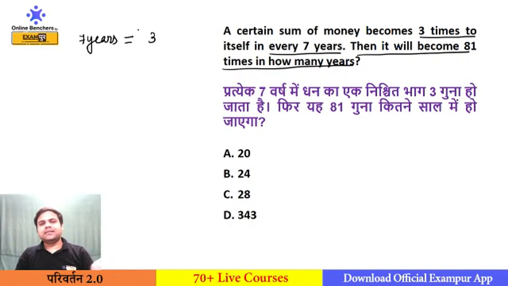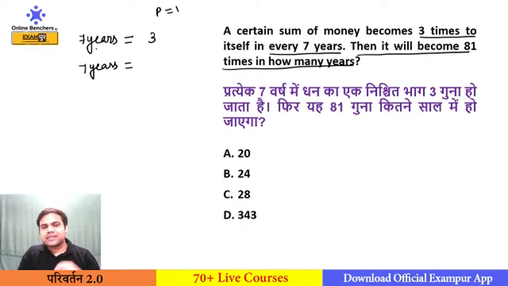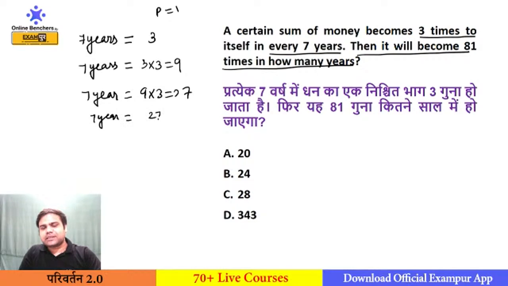Means in 7 years, if the principal is ₹1, the amount will become 3. And in every 7 years, the amount will become 3 times. So in 7 years, it will become ₹3. And again in 7 years, it will become again 3 times, that means 9. In again 7 years, it will become 27. In again 7 years, 27 into 3, that is 81.